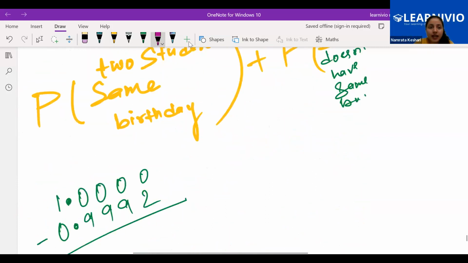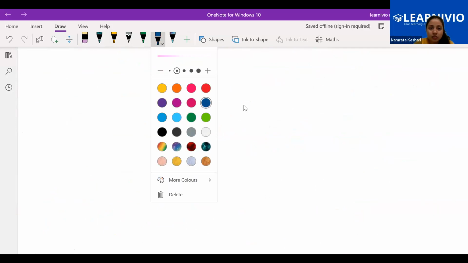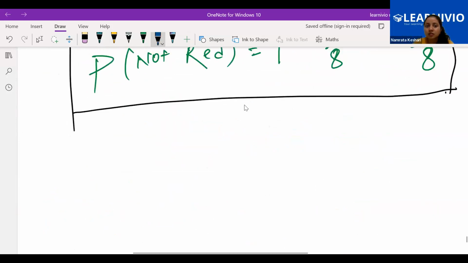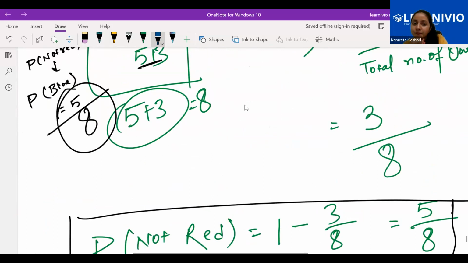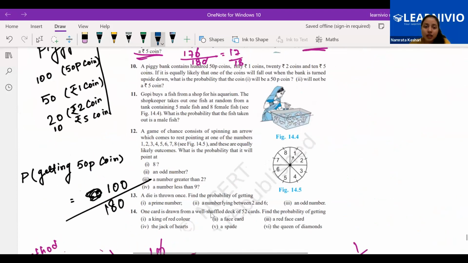Suppose we are having a die. Maybe let me give you an example. Ma'am, do we have to use the same formula in every question? Which formula? This number of favorable outcomes by total number of outcomes. Yes. In every problem, we are going to use the same formula. We are done with most of the questions we have discussed over here. The die one, question 13, we will be discussing now, because the rest of the questions I can see are very simple.